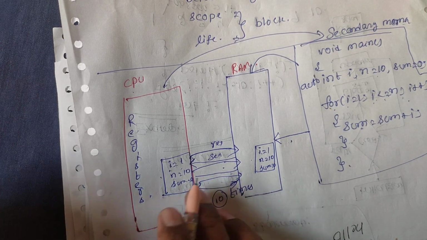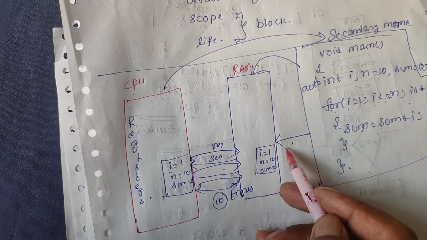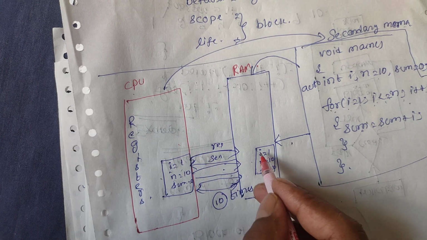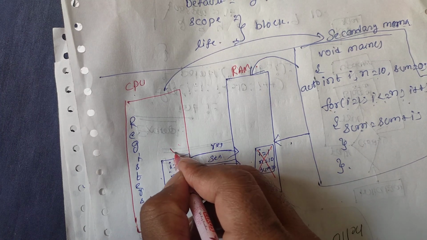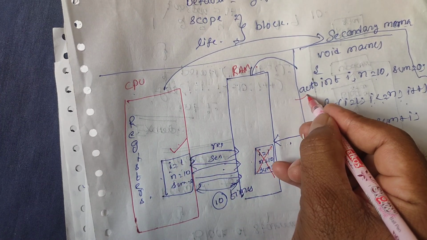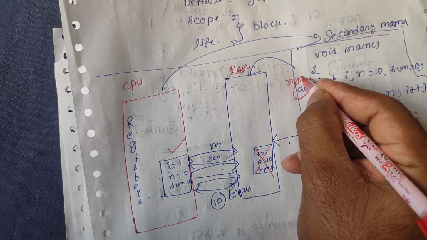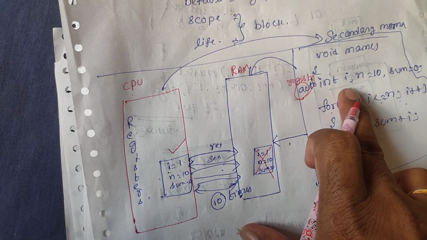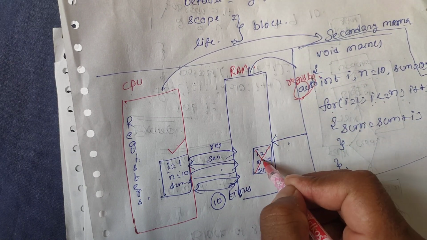But how do we overcome this? Instead of storing these variables in the automatic storage, I would like to store them directly in the register. For this we declare the keyword register. In our simple program it will be register int i, n, sum, and the variable values are not stored in RAM.